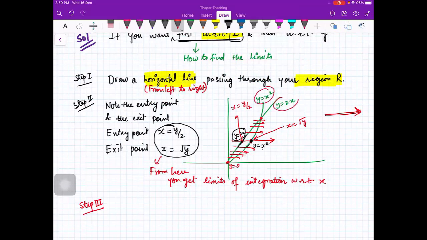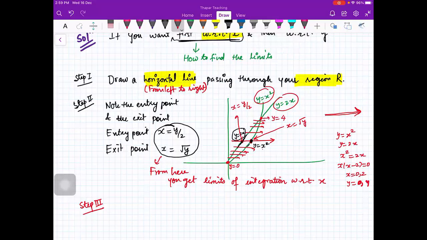You can just see what is the point of intersection. Y is equal to x square and y is equal to 2x. Point of intersection is x square is equal to 2x, so x into x minus 2 equal to 0. So you'll get x is equal to 0, x is equal to 2, and correspondingly y will be 0 and 4. So here y is 4, not 2, beta. Okay? Is that thing clear?